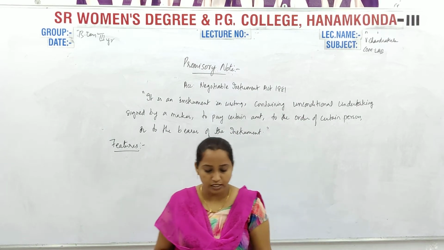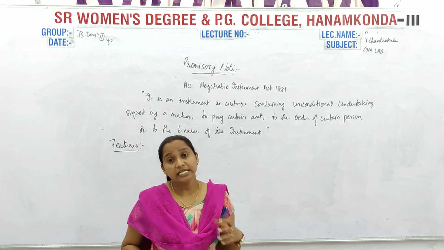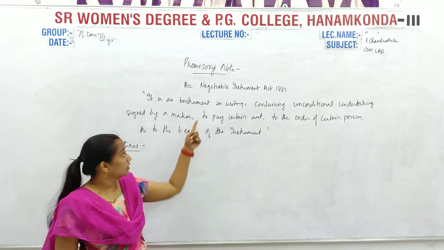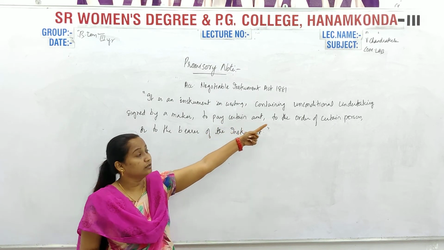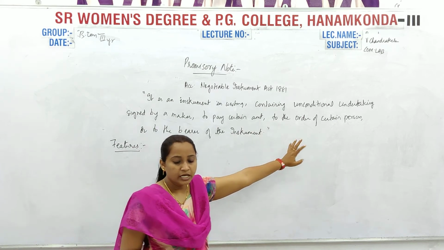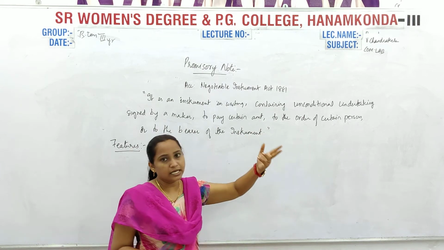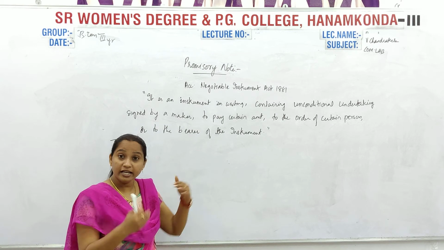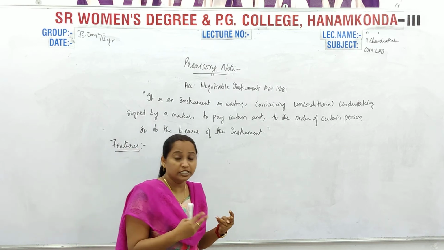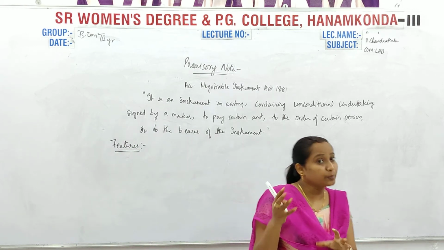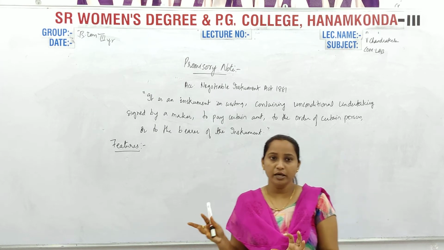From the definition only, see how many points are coming. It is an unconditional instrument; that word is also written, unconditional undertaking. Next, it is prepared and signed by the debtor. Already I have told you, it is prepared by the debtor to pay a certain amount to the specific person or as the bearer.